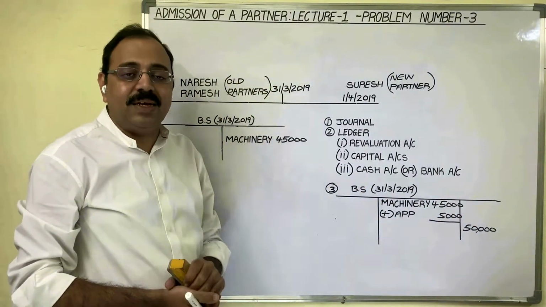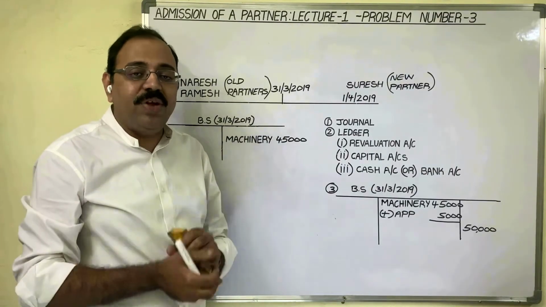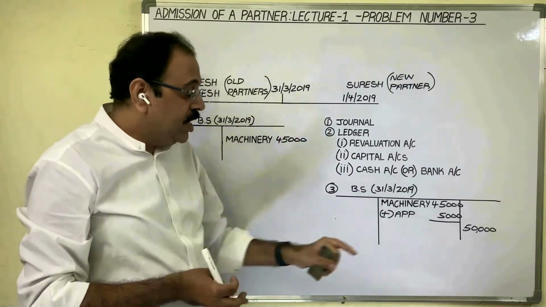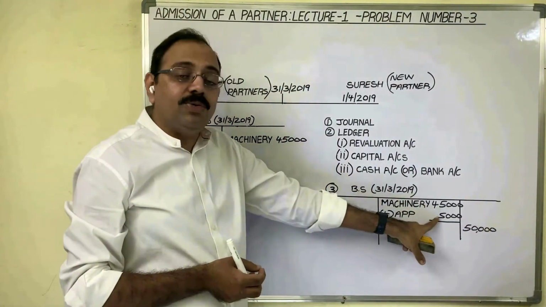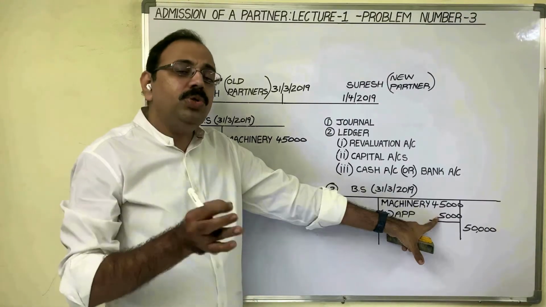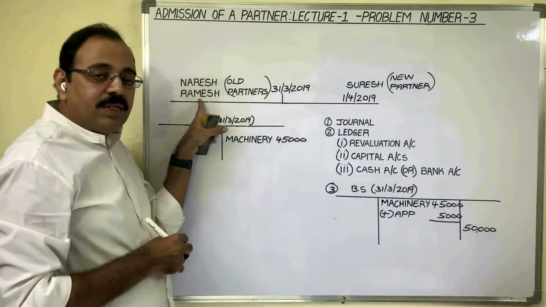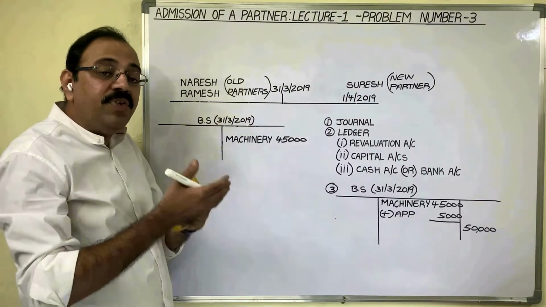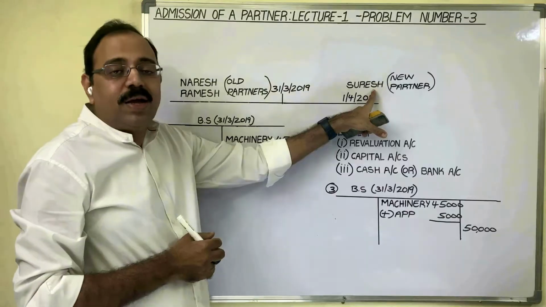Machinery is an asset and the asset value increased. This is profit. Profit amount is 50,000 rupees minus 45,000, 5,000 rupees. Now who should take this profit? Only old partners, because this profit is generated before the admission of the new partner.